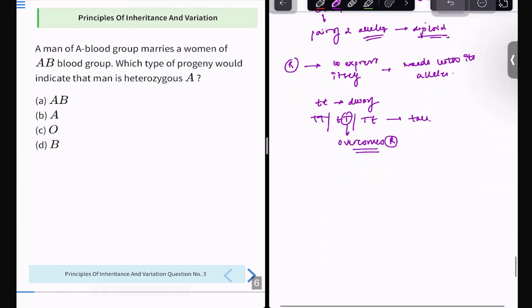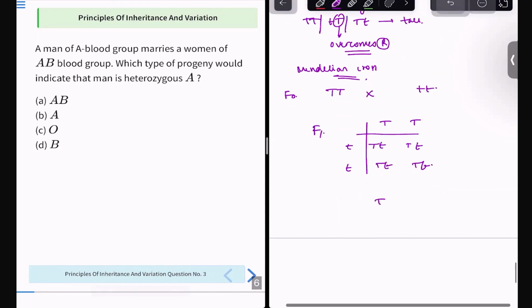How do we do a Mendelian cross? I'm just explaining this in short, so that you have a basic idea of how we do a Mendelian cross. For example, I have a tall plant and a short plant, and I want to cross them. This is the F0 generation. When I come to the F1 generation, what will I get? Let us draw a cross. I get all tall plants, and this becomes my F1 generation.